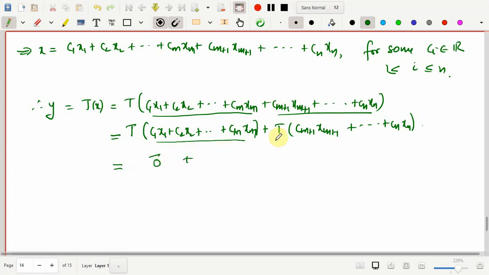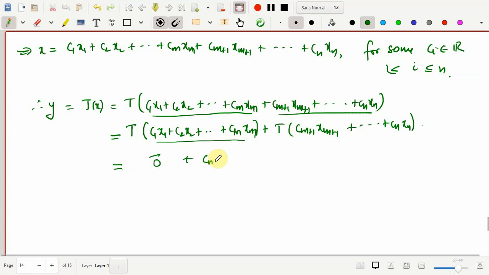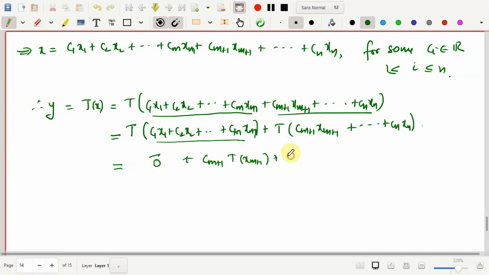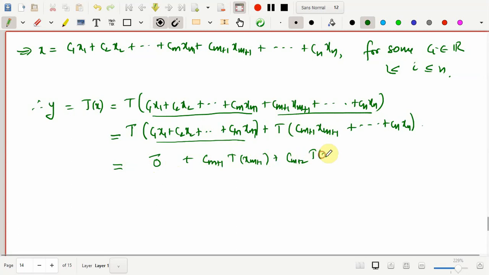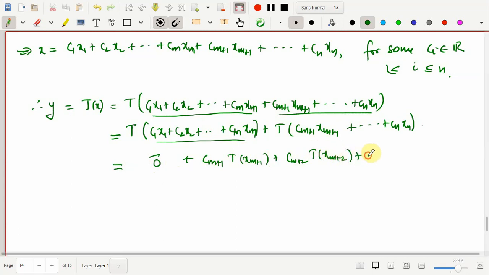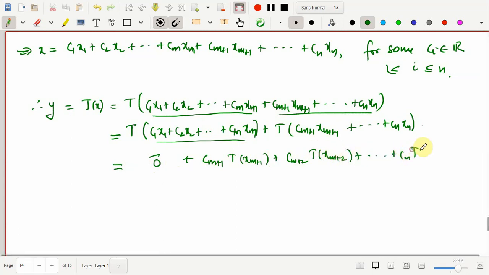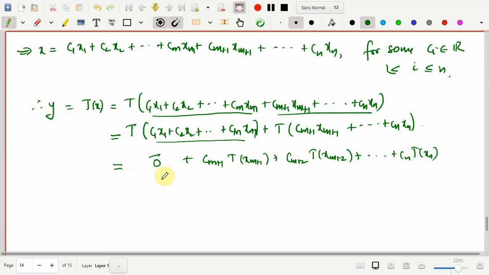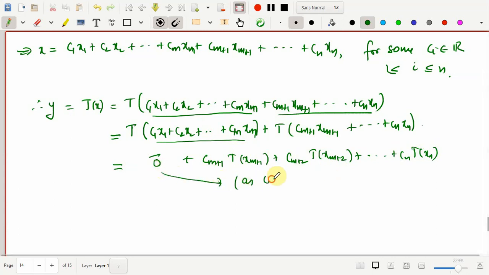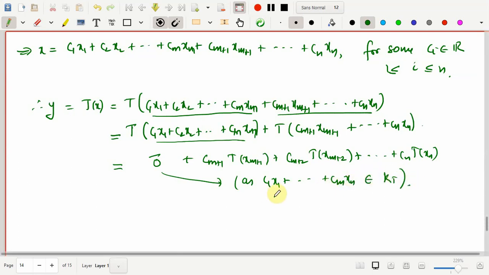And the other part can be split as cm plus 1 T of xm plus 1 plus cm plus 2 T of xm plus 2, and this goes on till cn T of xn. Why is the first part equal to 0? This is equal to 0 as c1 x1 plus ... plus cm xm belongs to kernel of T. So this is enough. 0 plus any vector is again the same vector.